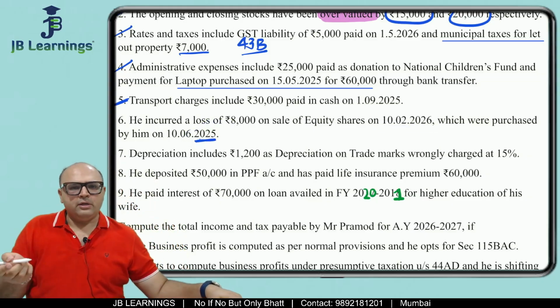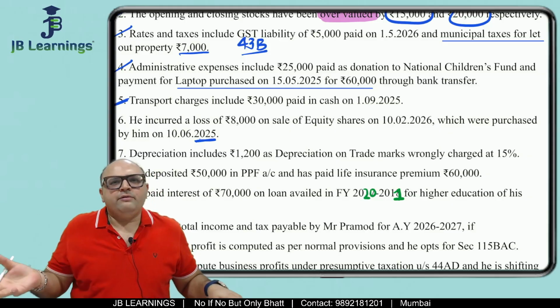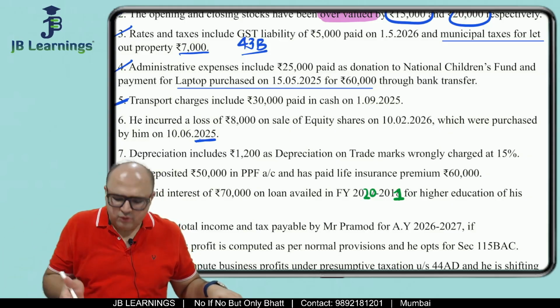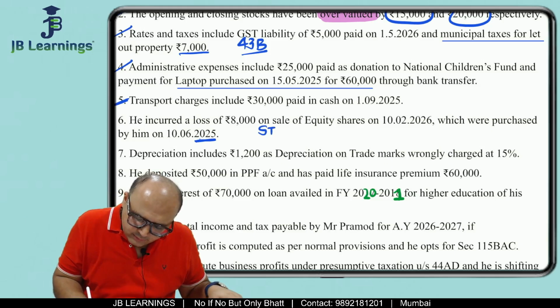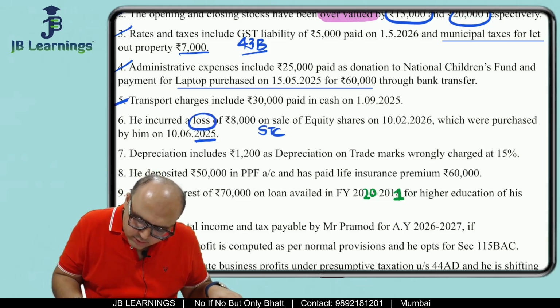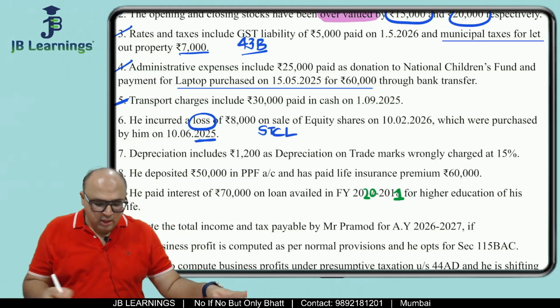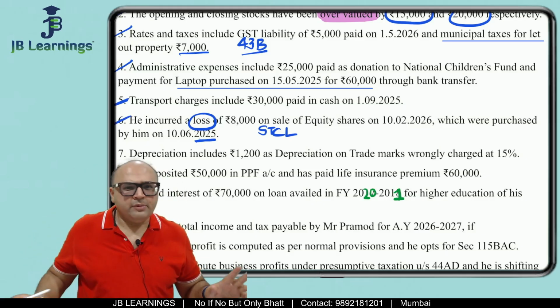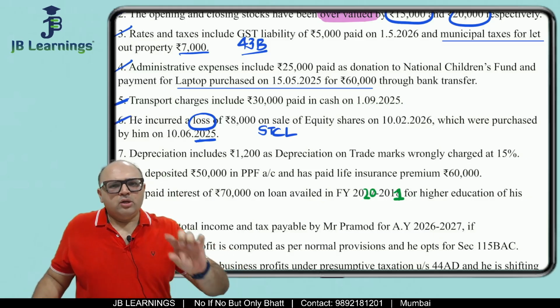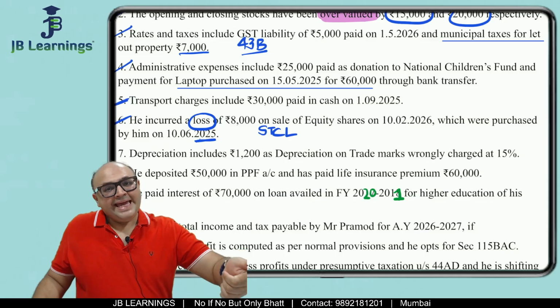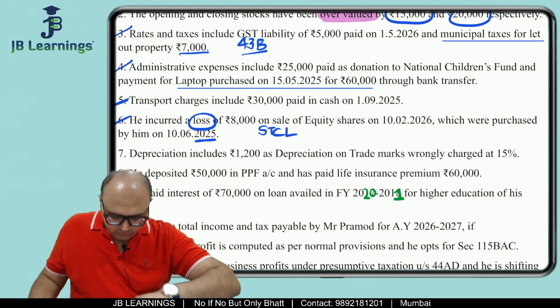So it is sold within 1 year. So this is short term. Even if you consider unlisted, it is still short term. So this is short term capital loss. So you know what happens when there is a short term capital loss, and also this is given in additional information. So short term capital loss can be adjusted against short term capital gain or long term capital gain.